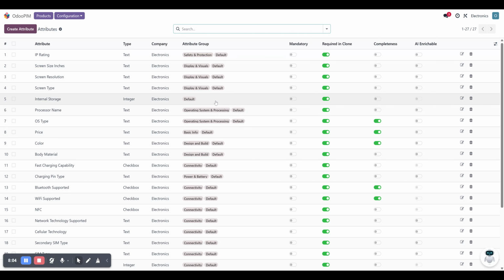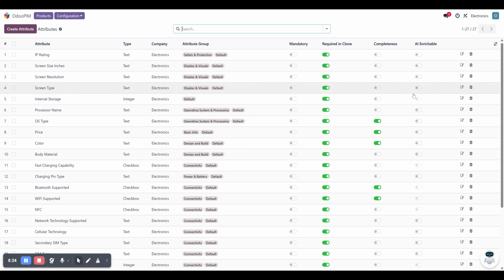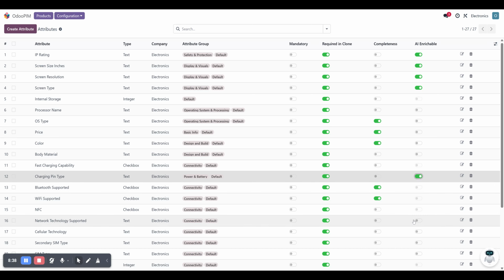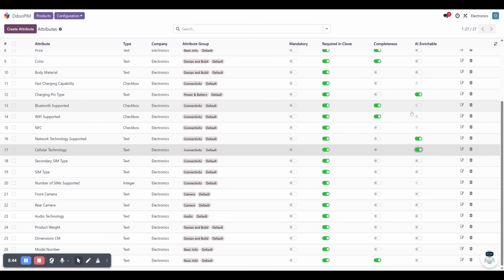Again, these attributes can be marked as mandatory or non-mandatory, and similarly they can be marked as completeness scored attributes or not, to be required in terms of completeness score. Also, these attributes can be enrichable options. If attributes are to be enabled for enrichment, I can select which attributes need to be enriched by AI. Maybe some attributes, like checkbox attributes, can't be AI enriched, so I can't do that. Then for the rest of the attributes, whichever options are available, we can enable them and get them enriched through AI.